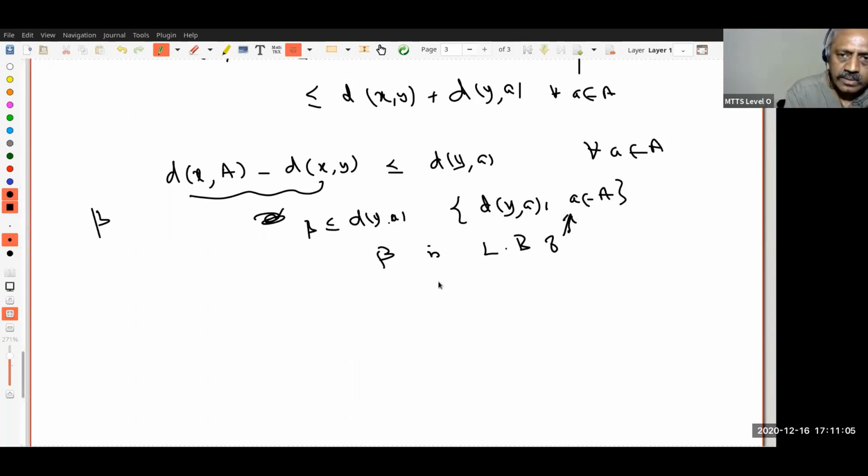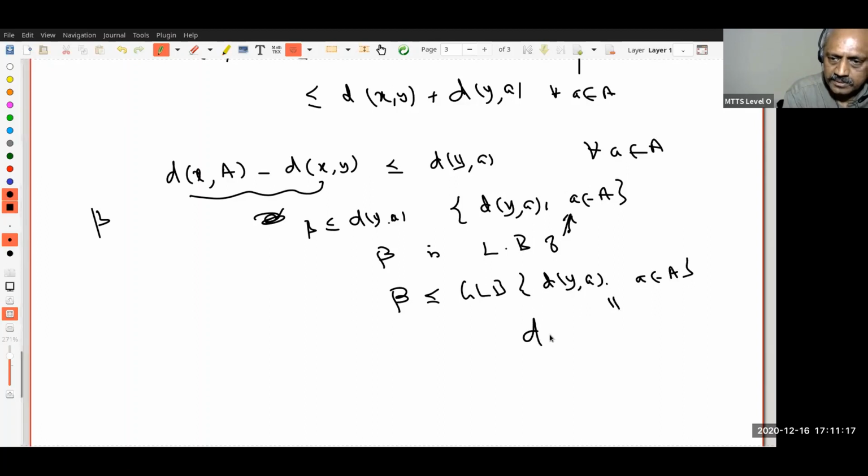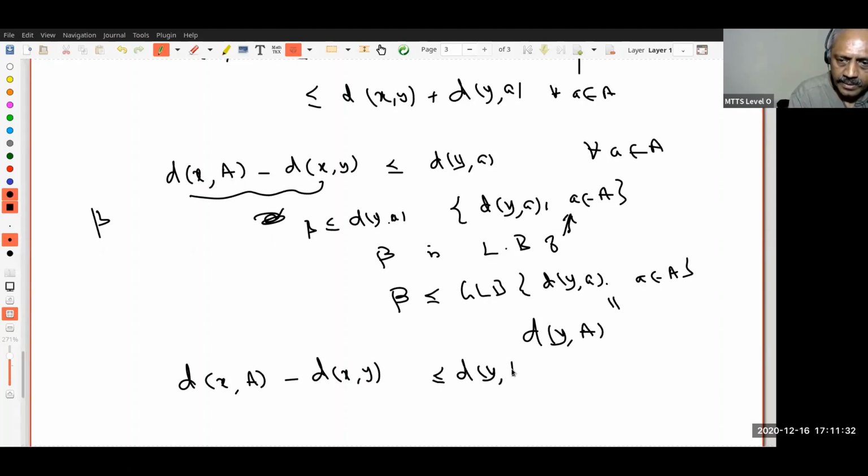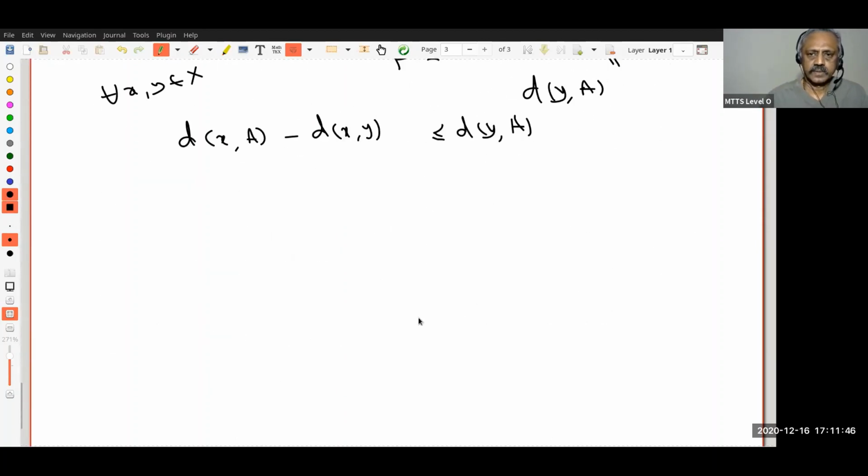Since beta is a lower bound, what do I know? Beta is less than or equal to the GLB of which set? This set d(y, a) as a varies over capital A. But what is this by definition? This is by definition d(y, A). Do you understand this? Therefore, what I have shown is that d(x, A) minus d(x, y) is less than or equal to d(y, A). This is for any x and y. I have proved this. Do you understand this?